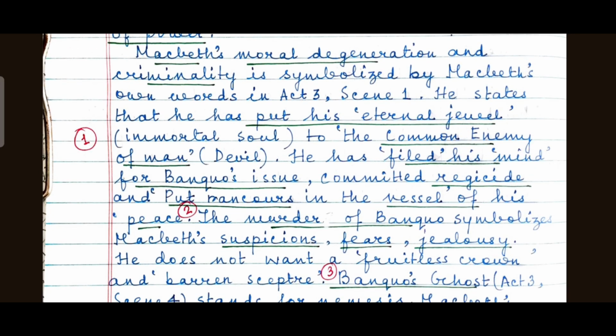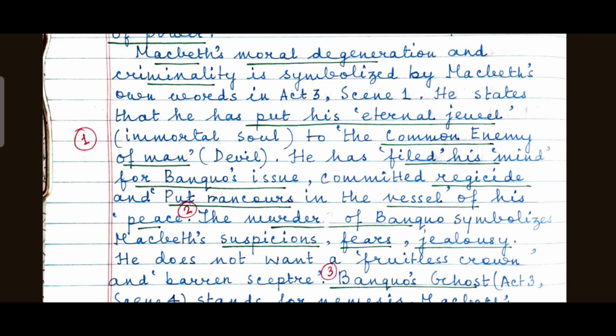Macbeth's moral degeneration and criminality is symbolized by Macbeth's own words in Act 3, Scene 1. He states that he has put his eternal jewel, what is eternal jewel? His immortal soul, to the common enemy of man, that is devil. He has filed his mind for Banquo's issue, committed regicide and put rancors in the vessel of his peace. This shows Macbeth's moral degeneration and criminality.